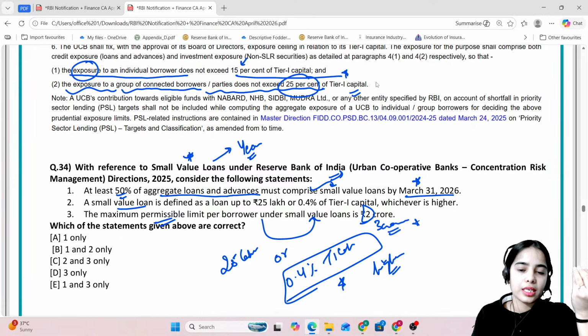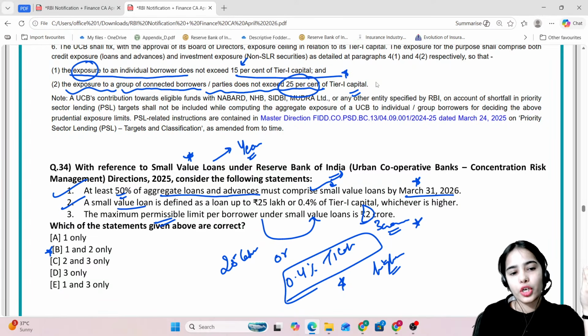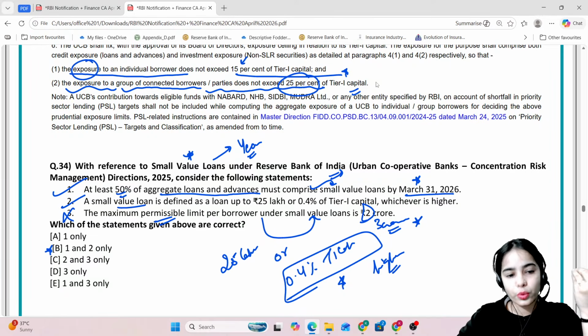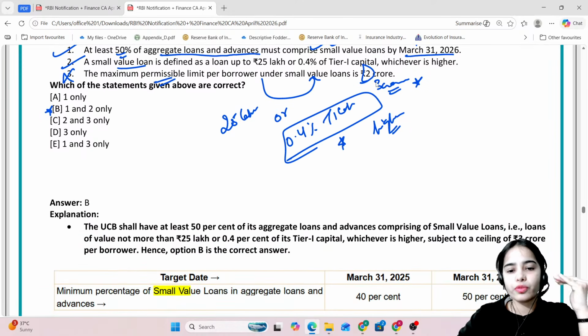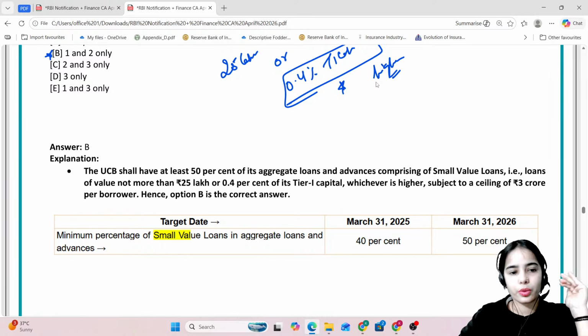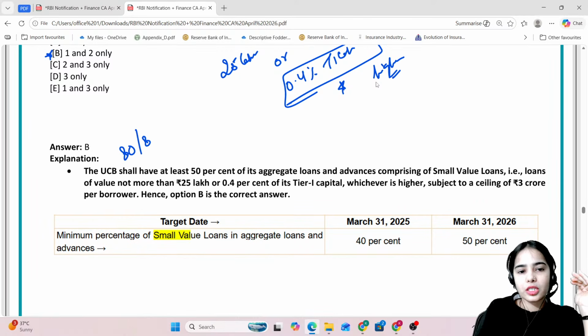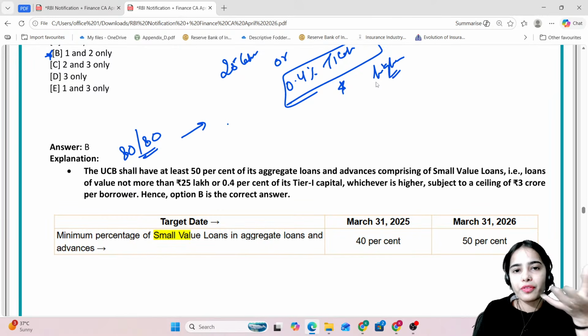Okay, is 3 crore. So first and second statements are correct, but the third one is wrong. And that's why the right answer is 1 and 2. And remember that 1 or 2 questions can come from static. If you know, very good. If you don't, then you will have to leave it. Okay. 80 out of 80 is not the target in the exam. The target is to do 35 to 40 questions.